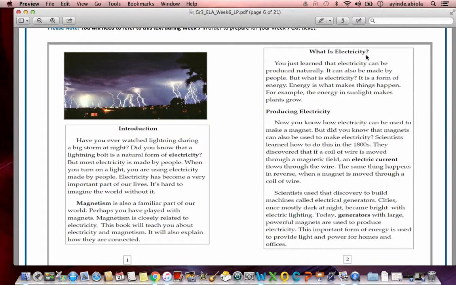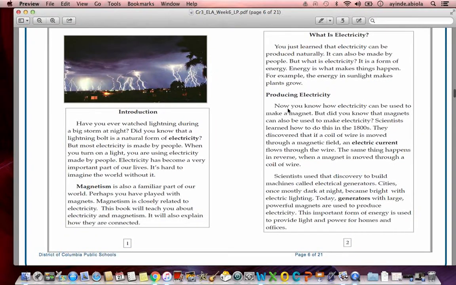What is electricity? You just learned that electricity can be produced naturally. It can also be made by people. But what is electricity? It is a form of energy. Energy is what makes things happen. For example, the energy in sunlight makes plants grow.